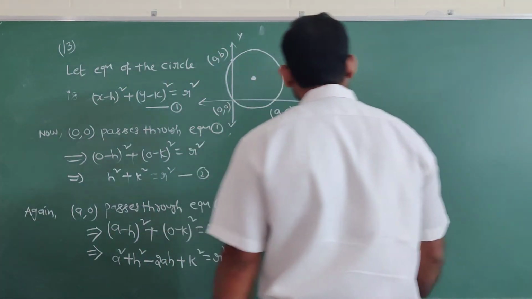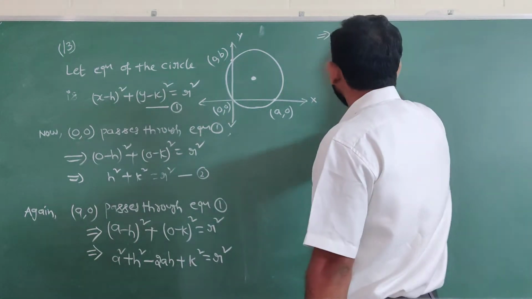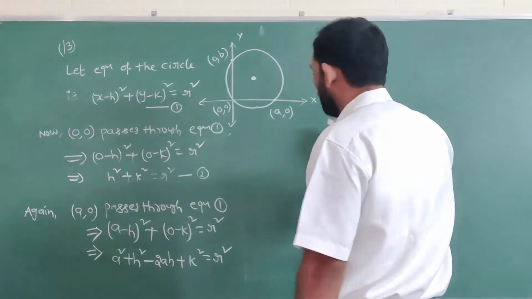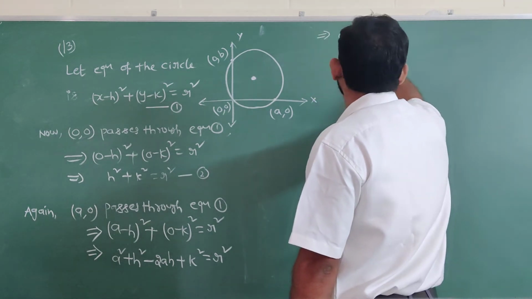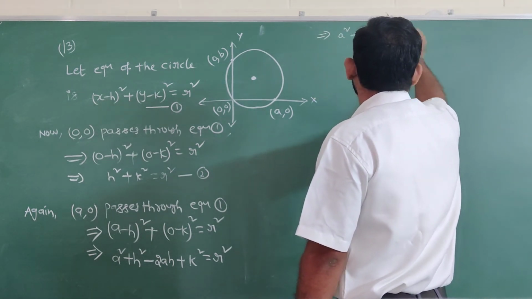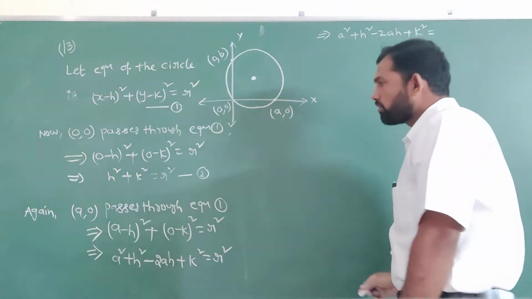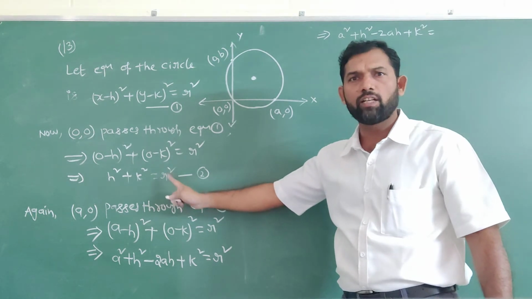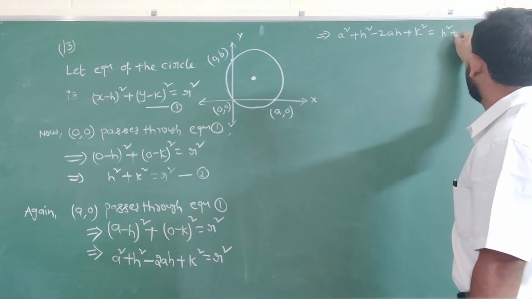Now simplify this. a square plus h square minus 2ah plus k square equal to r square. What is the r square value from equation number 2? h square plus k square.